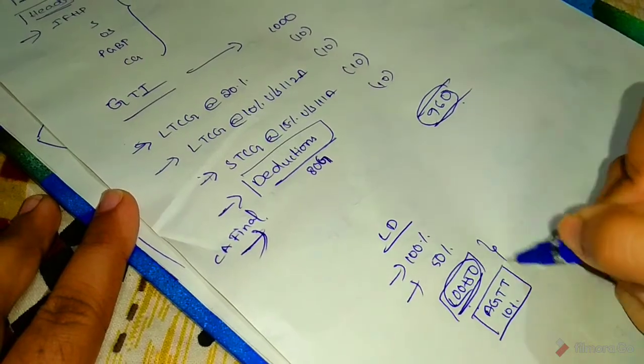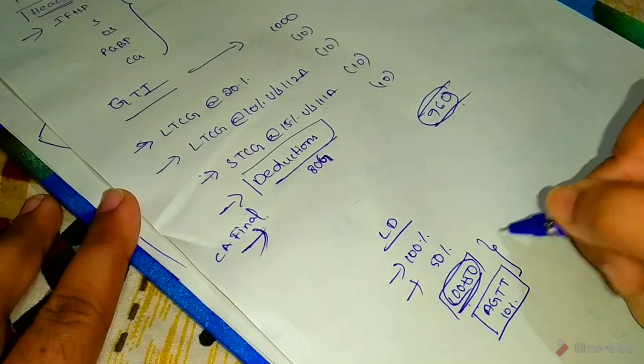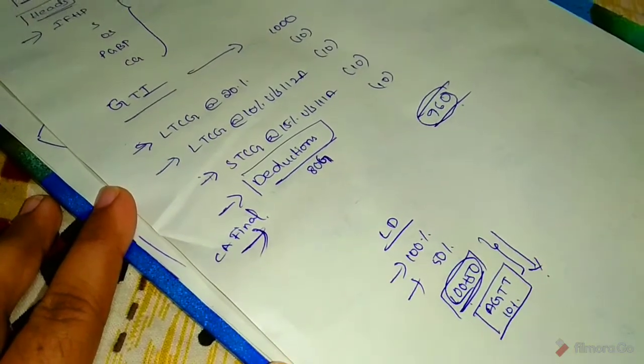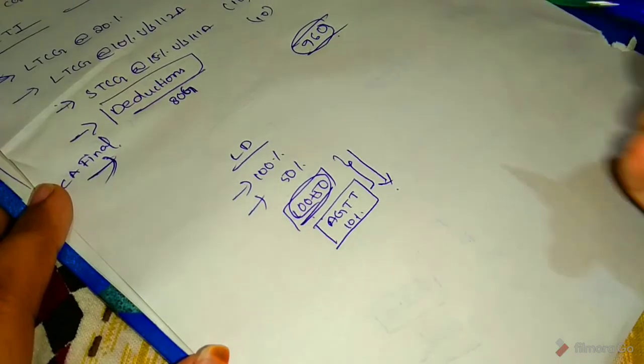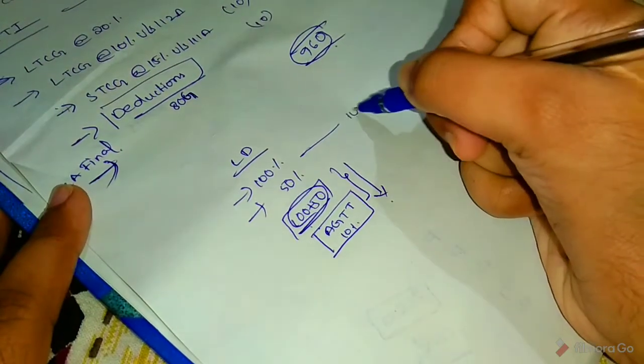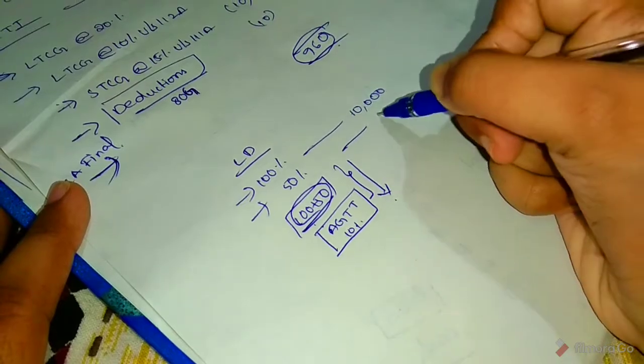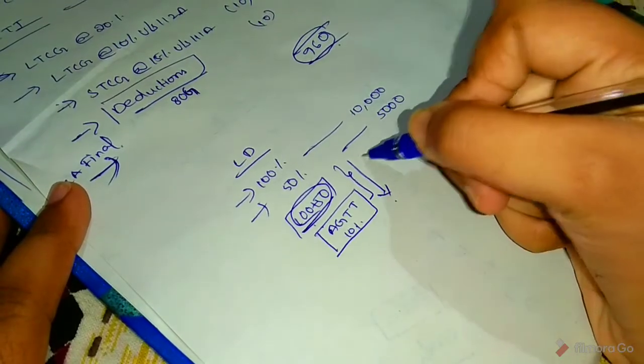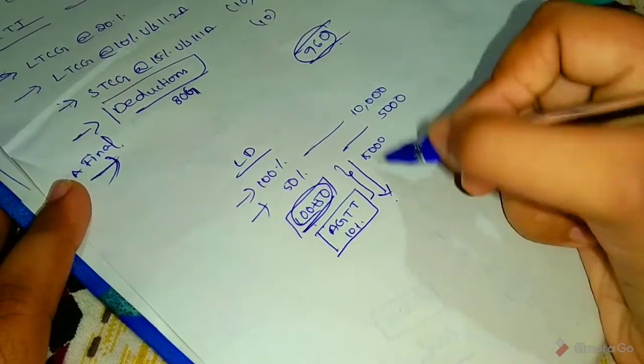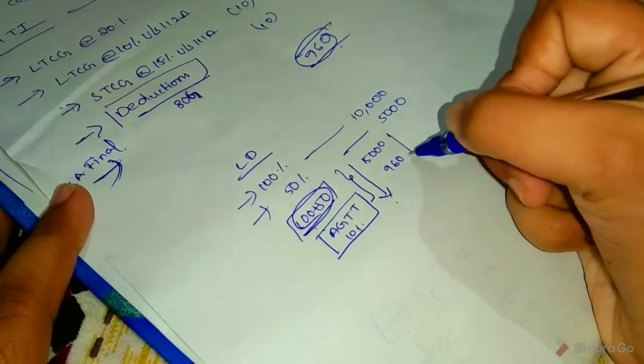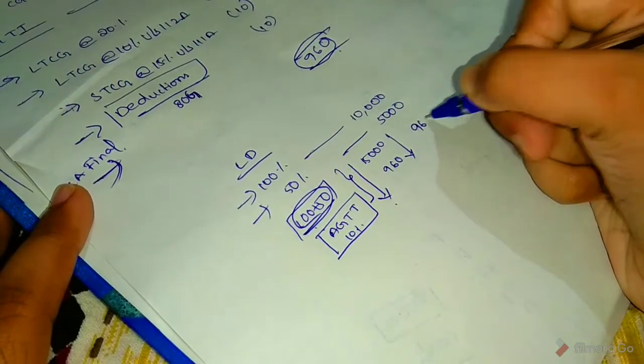In these two, compare, whichever is lower, consider. So here 10,000 for example, here 5,000 and here 15,000 and 960. Whichever is lower, 960. Okay.